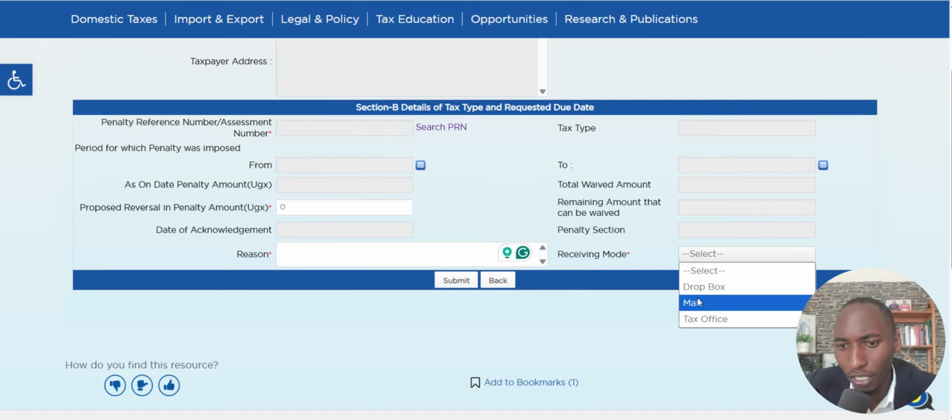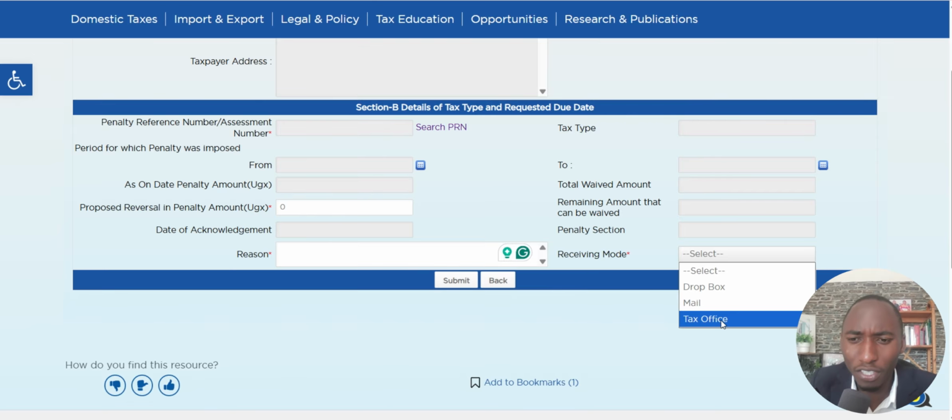Of course, you have to select here whether you want to submit this by email, by tax office, or Dropbox. You can choose any that is convenient for you, but most likely by mail or tax office. I usually in such cases use the tax office. Things come in online via email as well, so tax office is okay.